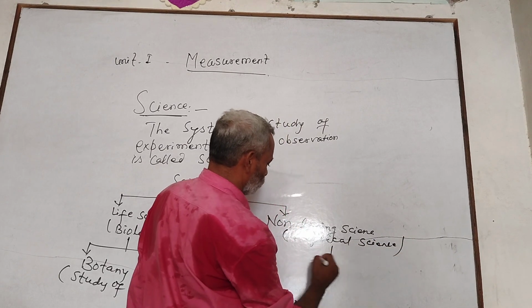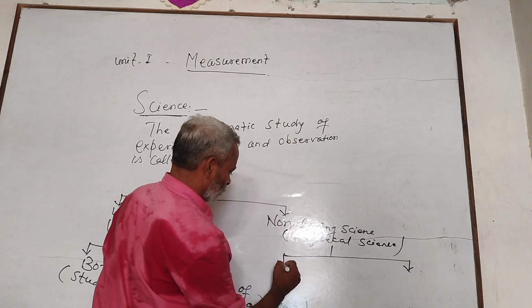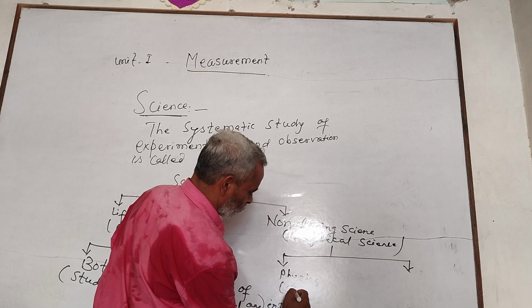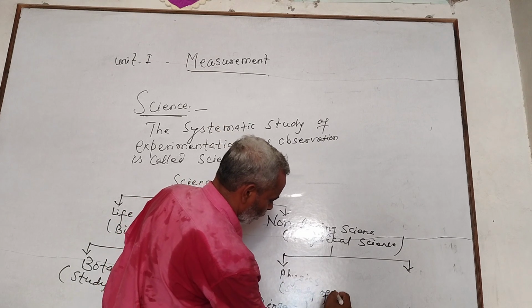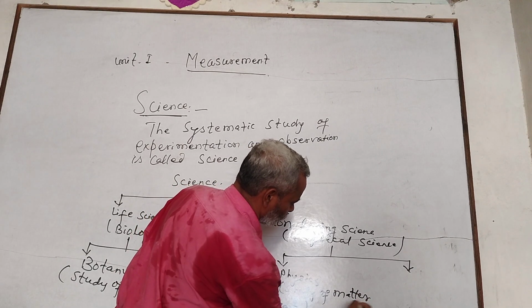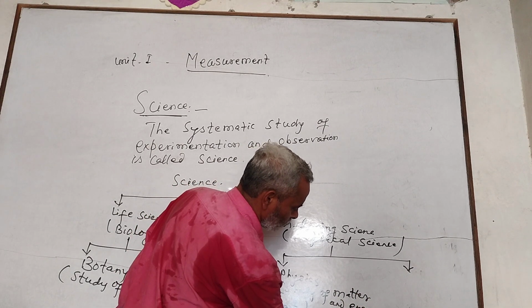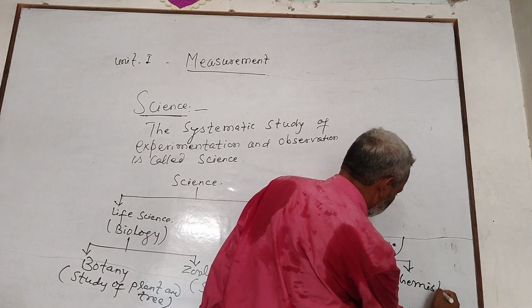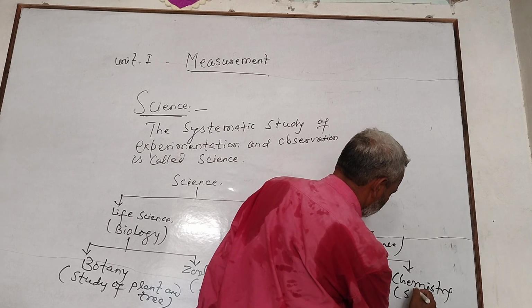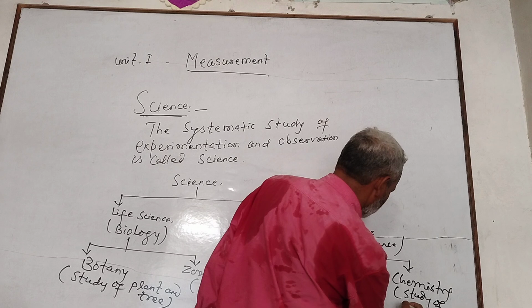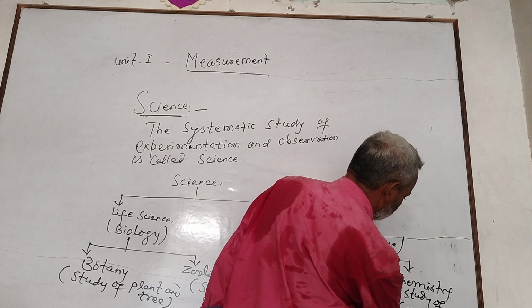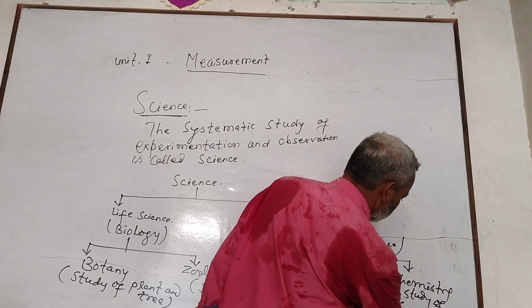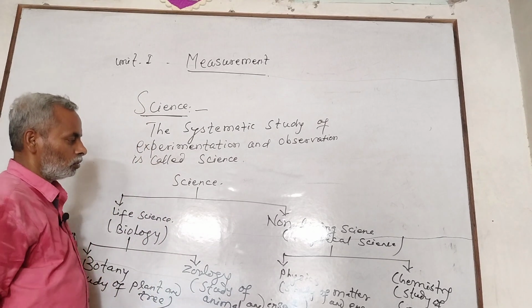It is divided into two parts: physics, a study of matter and energy, and chemistry, a study of the composition of matter.